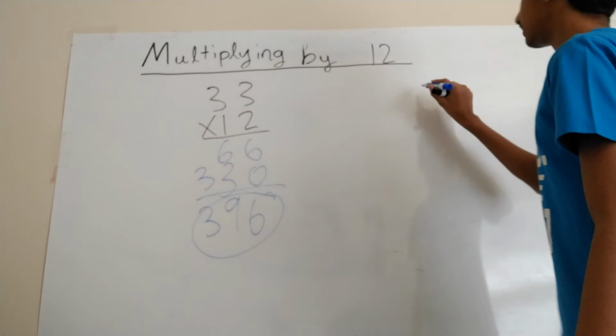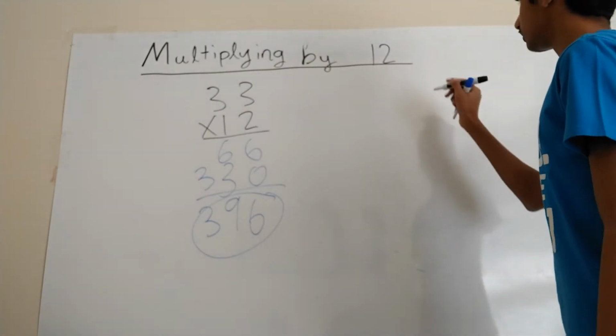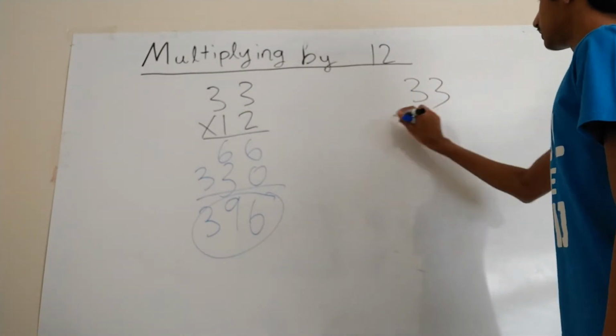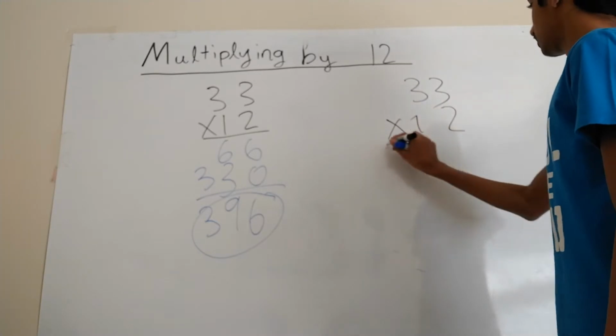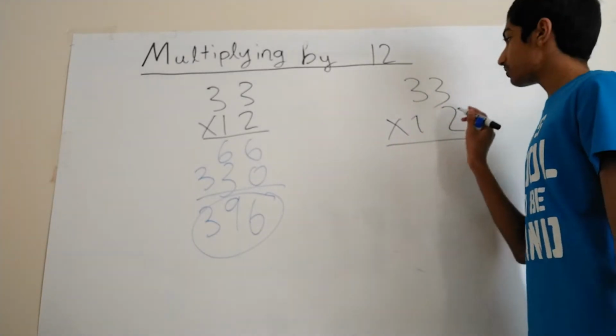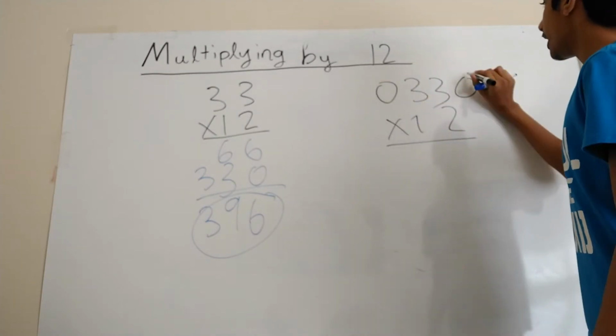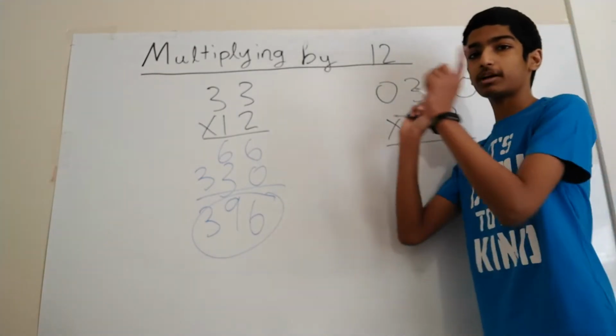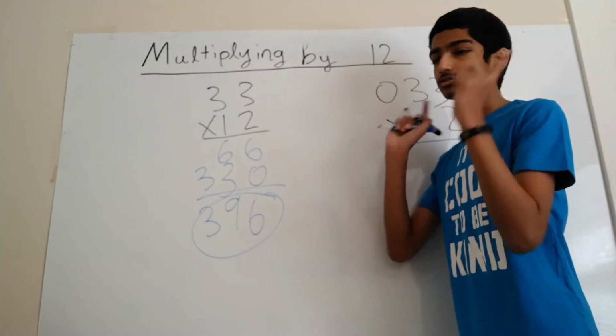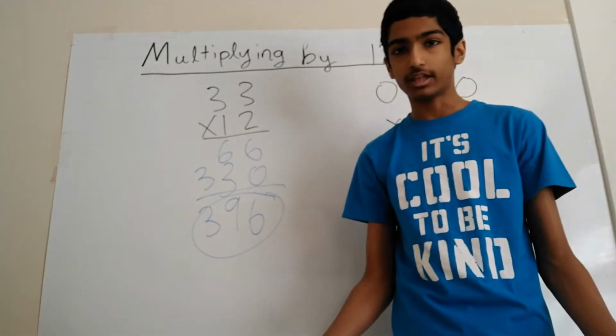So to explain that, let's do that for 33 times 12. So before you do this trick, be sure to add zeros on the ends. This helps you remember to multiply by 2 in the front and add the last one. So let's do that trick.